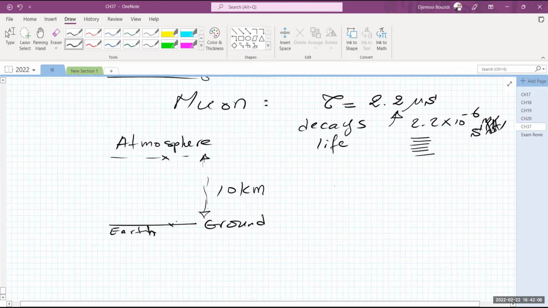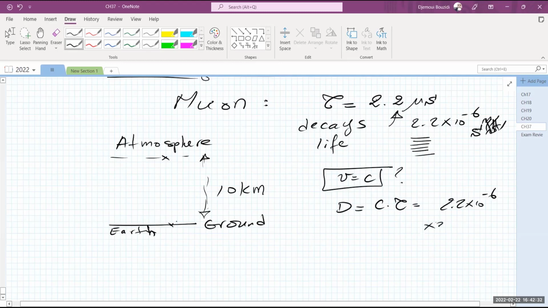Let me explain what that is. If the muon is traveling with the speed of light, which it cannot because it has a finite mass, it's a particle with mass, so if its speed is equal to c, this is the fastest it can go. It cannot go faster than this. The distance it's going to travel, speed times time, which is c times tau, is going to be 2.2 microseconds times the speed of light, which is 3 times 10 to the power 8 meters per second, 300 million meters per second.